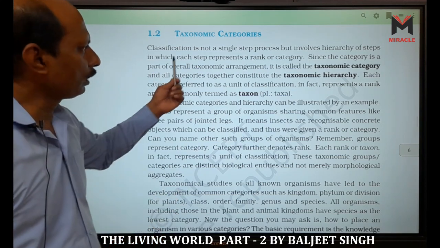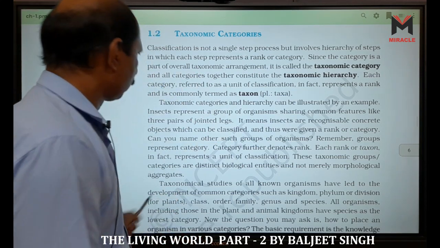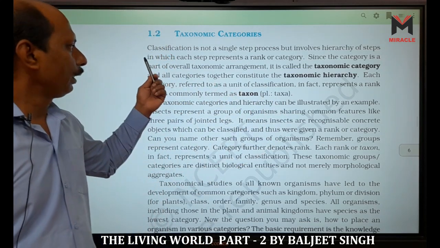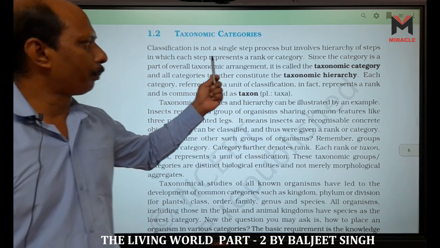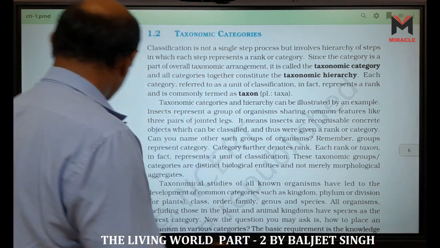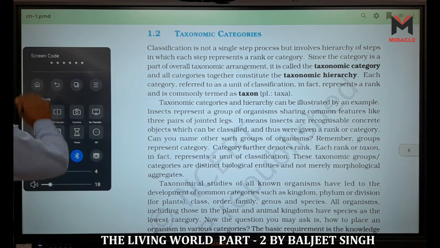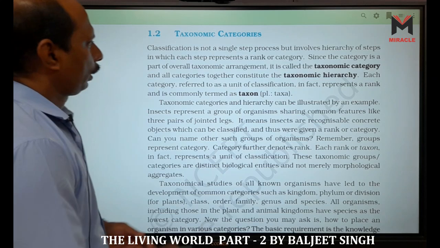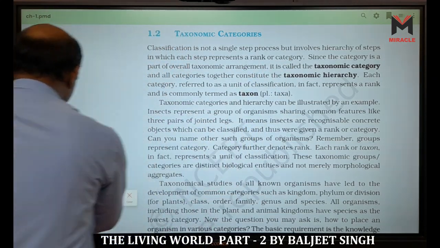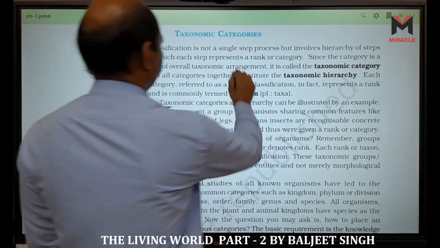So classification is not a single step process, but involves a hierarchy of steps in which each step represents a single rank or category. Clear? Each step represents a single rank or category.